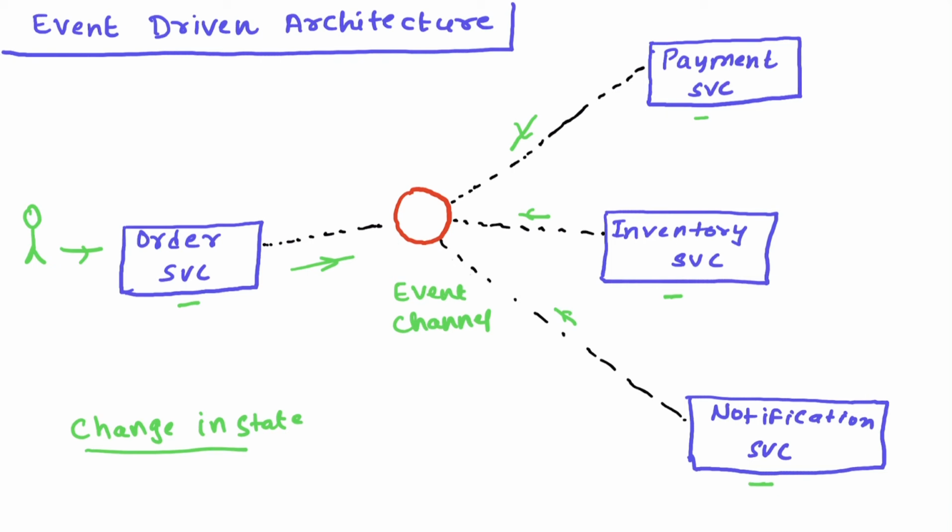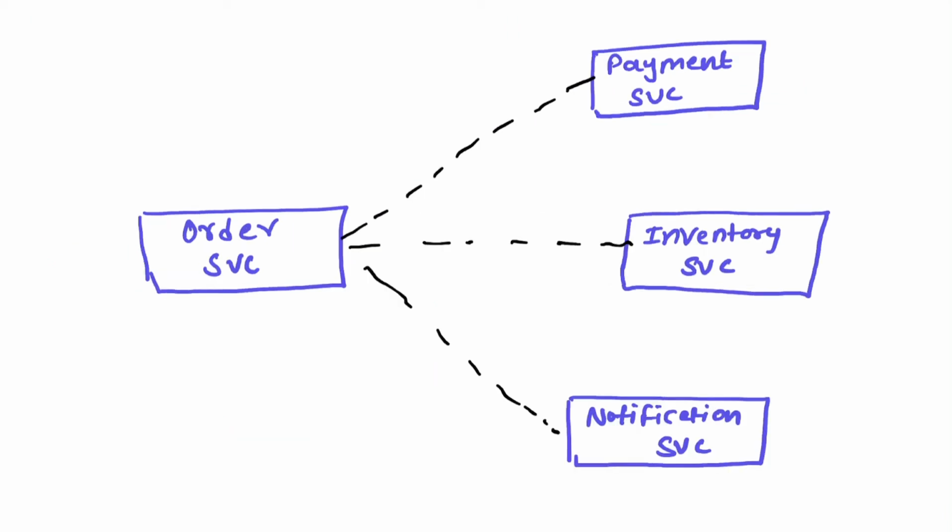But now in event-driven architecture, the difference is that there is an event channel in between your order service and all other services which are listening to this event. Now what is the benefit of this event channel mechanism?